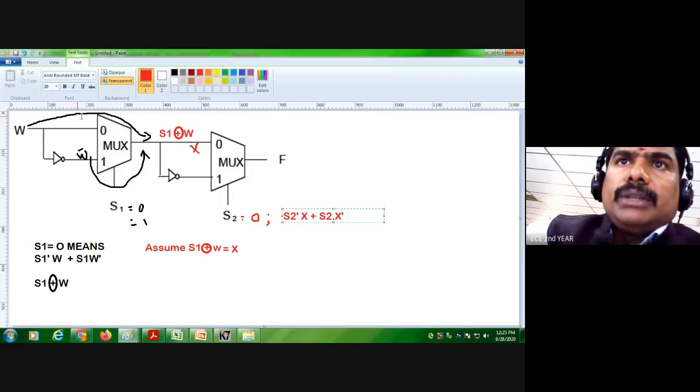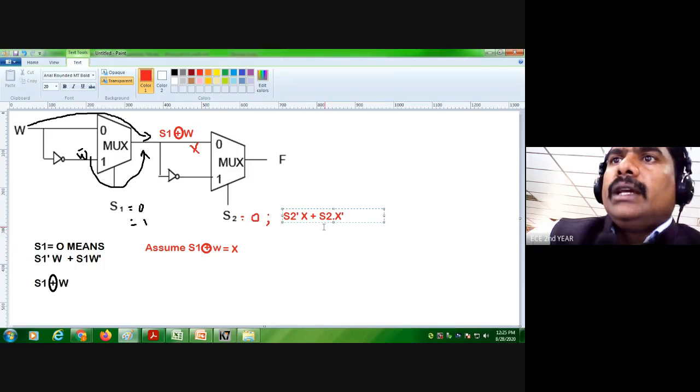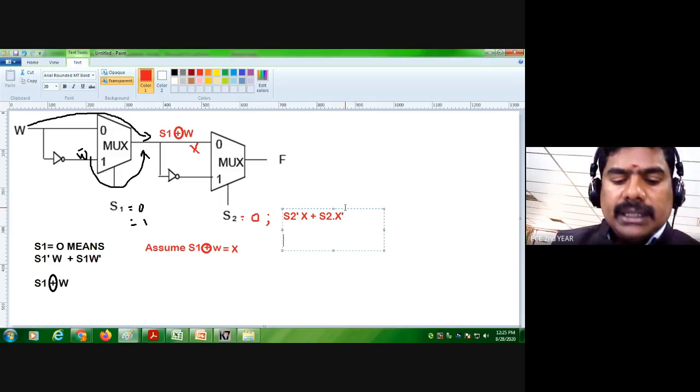This is one multiplexer, and its output becomes like this. One input, S1 is 0, means we'll have S1 dash into W plus S1 into W dash, which can be written as S1 XOR W. For easy calculation, I put S1 XOR W equal to X. Now I can replace the X.